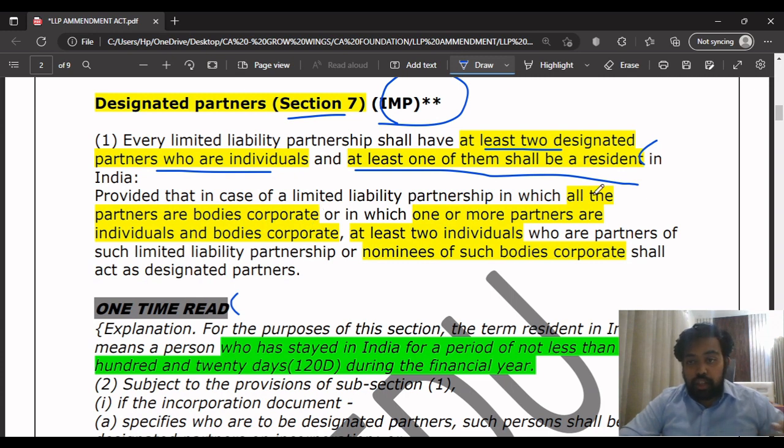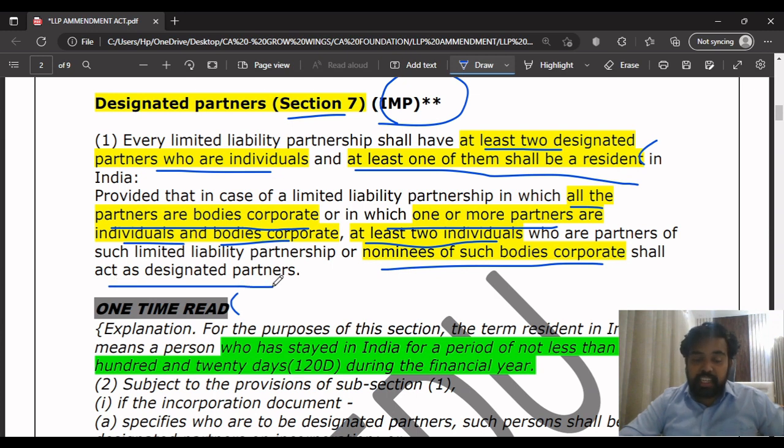So later on, they have provided an extension. They are expanding the above definition. They are saying, provided that in case of an LLP in which all the partners are body corporate, or in which one or more partners are individuals and body corporates, at least two individuals who are partners of such LLP or nominees of such body corporates will act as designated partners.